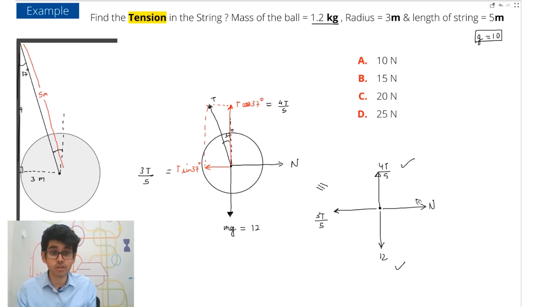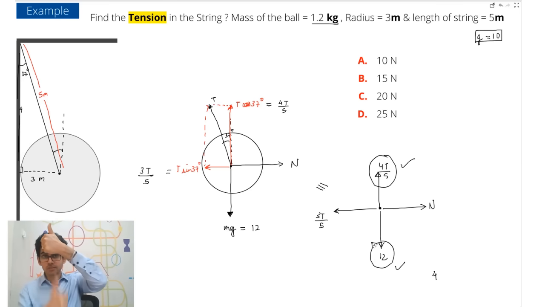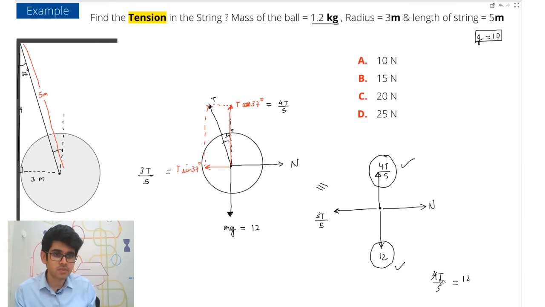If someone asked us what the normal reaction is, that also you can find. So let's find both. First, balance these two. Because it's not moving, this force is equal to this force, and this force is equal to this force. So balance the forces because of the equilibrium condition. 4T by 5 is equal to 12. So tension is equal to 15 Newton. So your correct answer to this question will be B, 15.